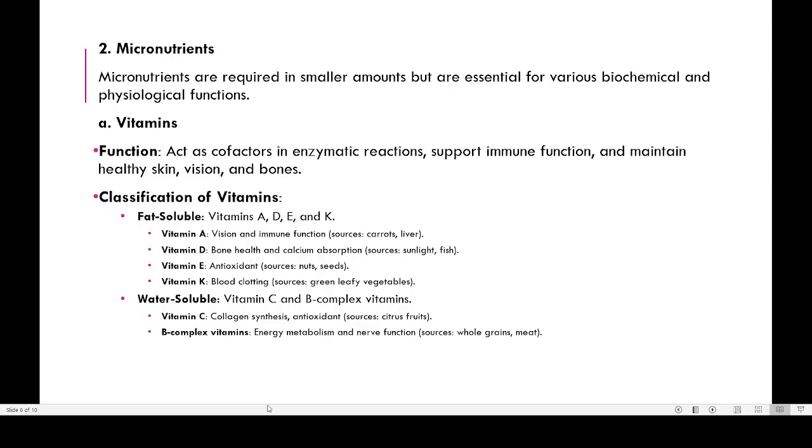Then second is the bone vitamin, vitamin D. Vitamin D is mainly responsible for good bone health and calcium absorption, and it is primarily obtained from fish and sunlight. So if we are living in a tropical country, we get a lot of sunlight, so we never feel any deficiency of vitamin D. But on the other hand, if you are going to live in a temperate country like Norway, Sweden, or Iceland, or northern part of Russia or Siberia, people there will be daily taking vitamin D as tablets because they do not get sunlight.